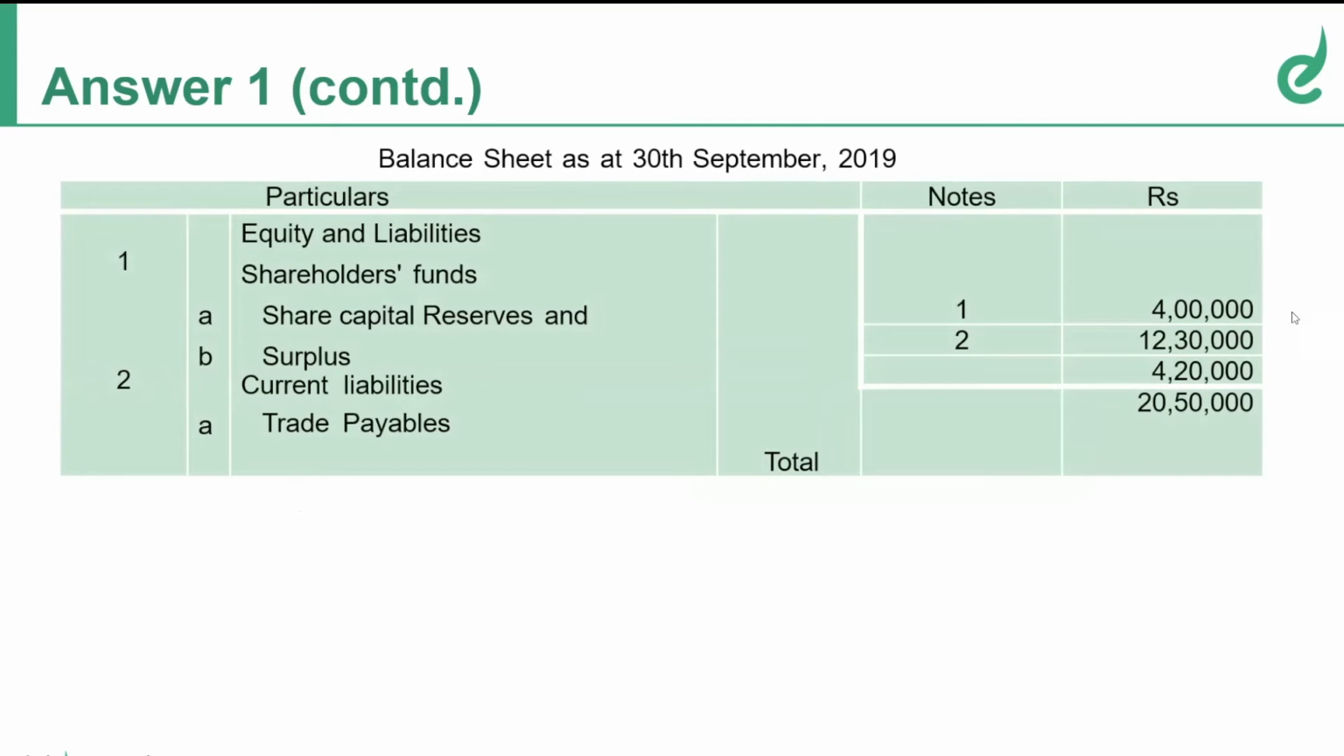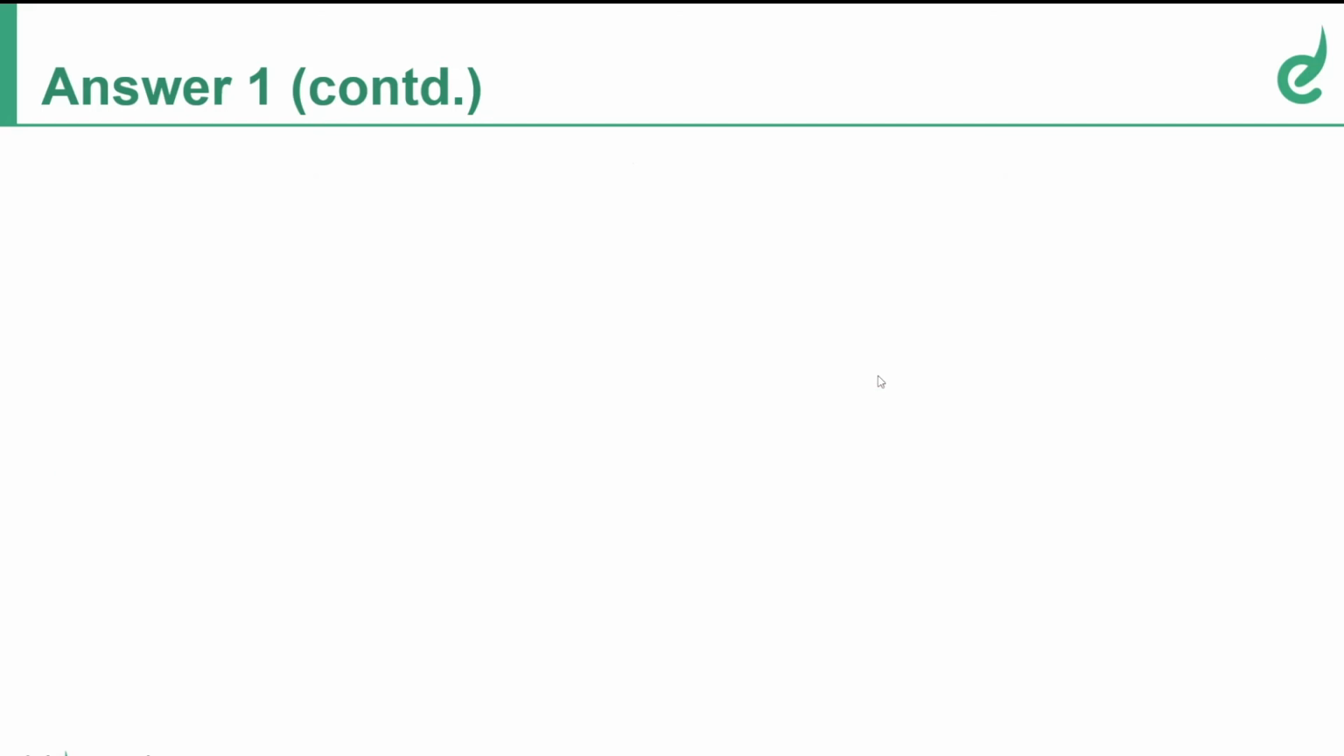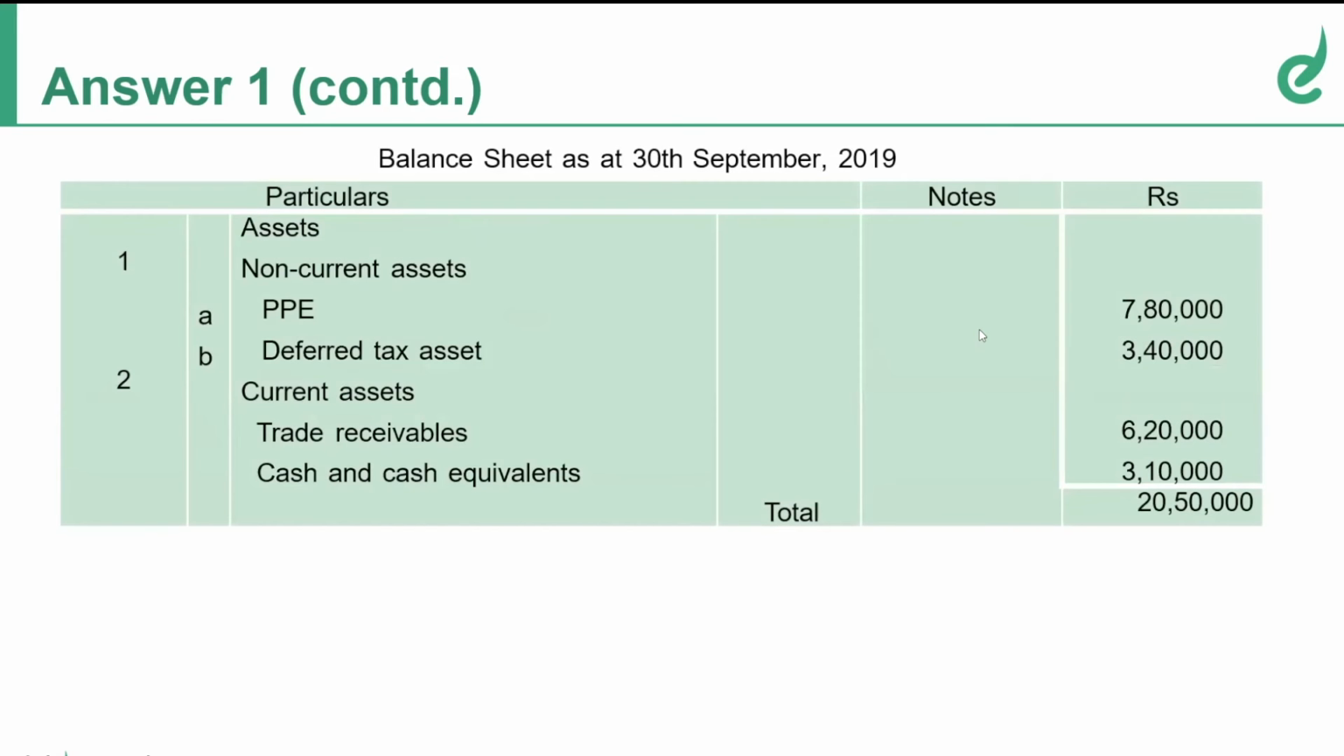Current liabilities, we have your trade payables, whatever is available in the question. And coming to assets, PPE, deferred tax asset, as it is. Trade receivables also as it is. Investments will not appear because it is already sold. Preference shares will not appear because they have already been redeemed. And cash and cash equivalents balance will change depending on whatever we have passed in the journal entries. We have to adjust for sale of investments and redemption of preference shares.